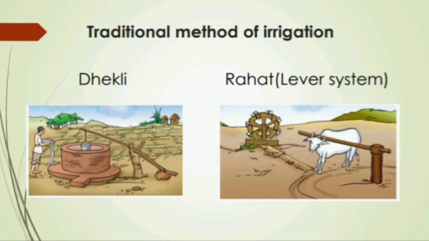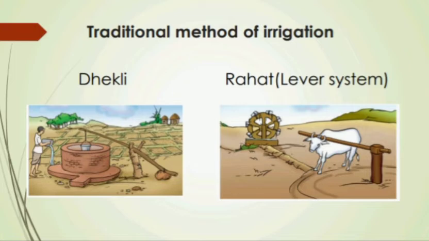Now, another traditional method of irrigation is dhekli. Dhekli is an arrangement to lift water from shallow wells by using the principle of simple lever. In dhekli, a long wooden beam is supported over a forked vertical support fixed in the ground near the well in such a way that its longer arm is towards the well and the shorter arm away from it. A bucket is tied to the end of longer lever arm with a rope in such a way that it hangs over the mouth of the well, and a weight is tied to the end of shorter lever arm.